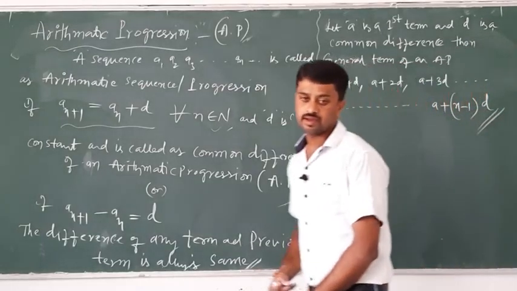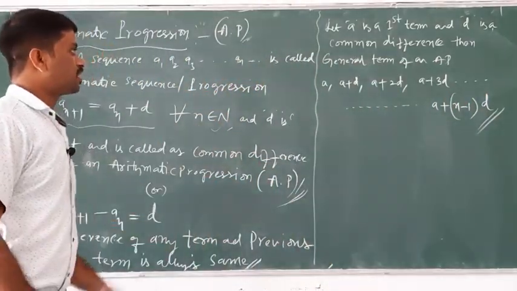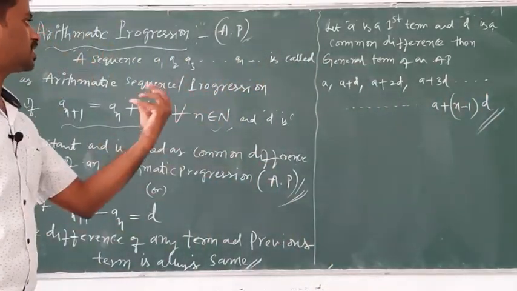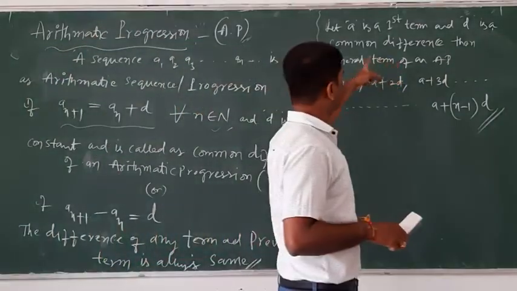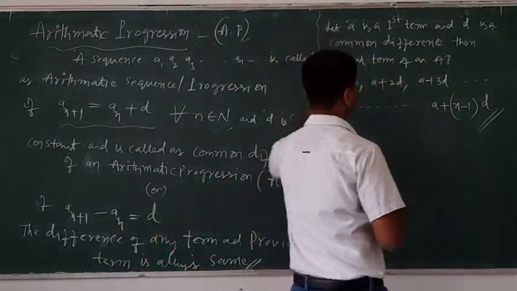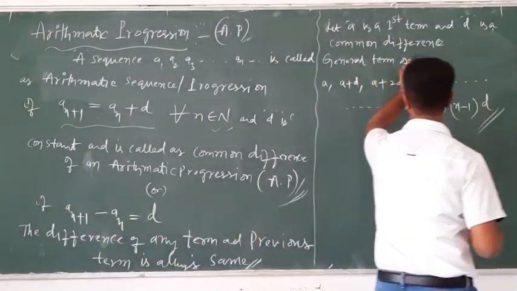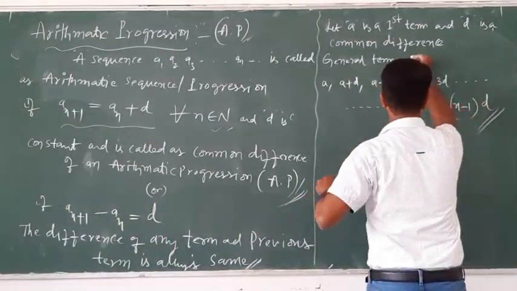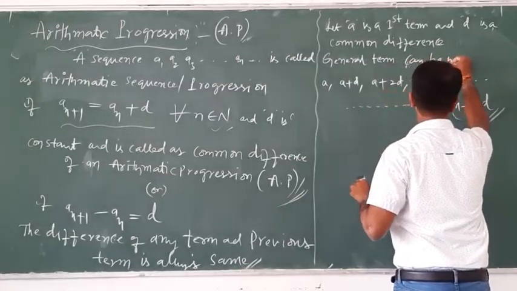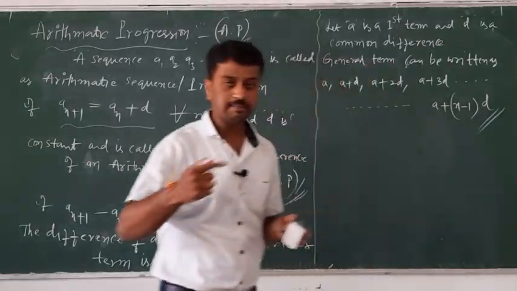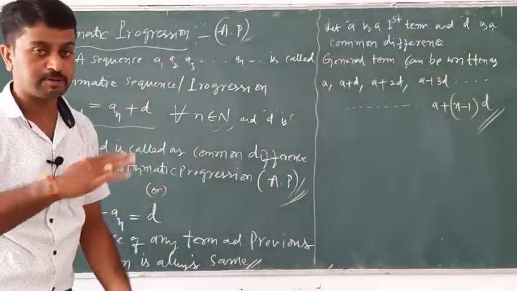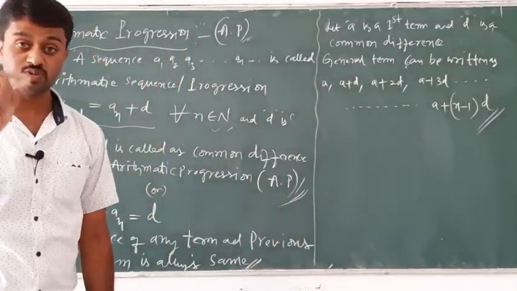Clear? Let a be the first term and d the common difference. Then the general term can be written as a, a plus d, a plus 2d, a plus 3d, up to so on, a plus n minus 1 into d.